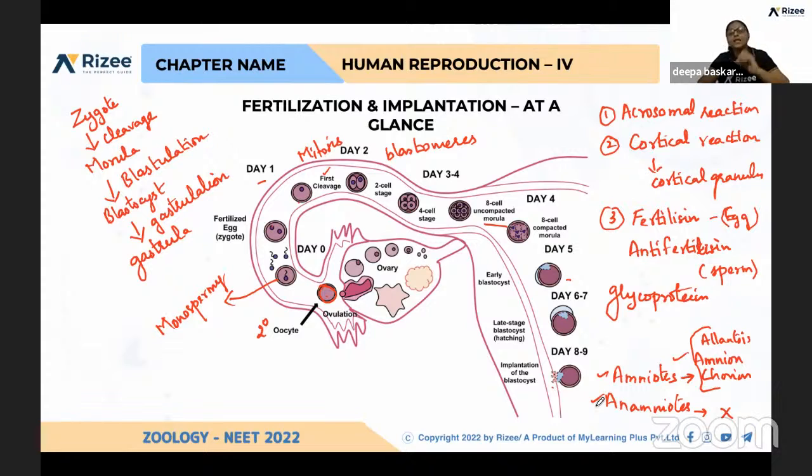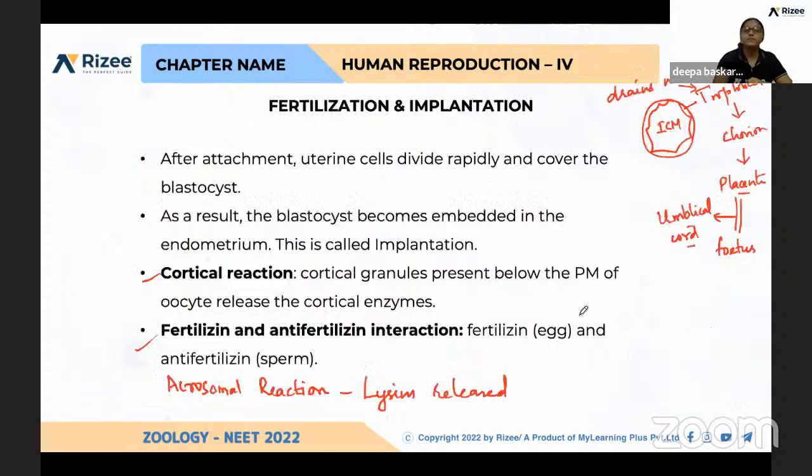After that, what will happen? Trophoblast and inner cell mass form. What is the role of trophoblast? All these layers, amnion, chorion, and allantois, are developed from the trophoblast. Inner cell mass is responsible for gastrula formation. Gastrula means three germ layer formation, which is called gastrulation. And how many days the egg will be waiting, everything you have to remember.